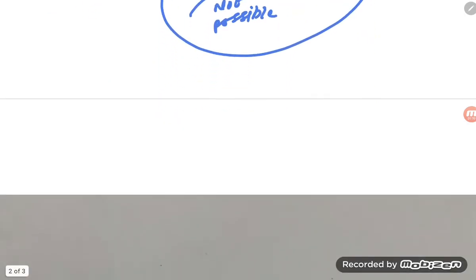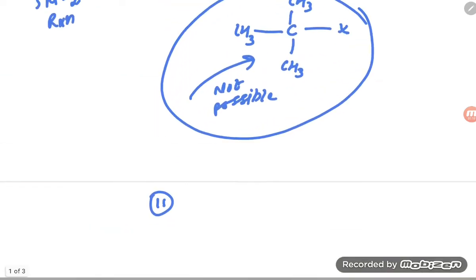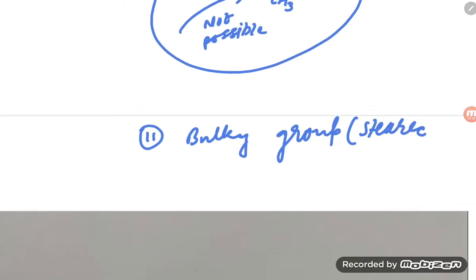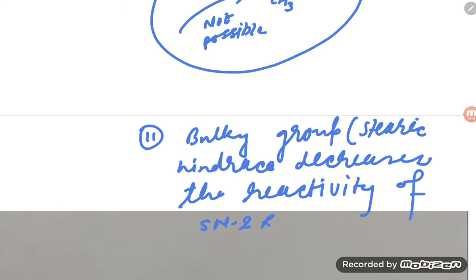So what is the point, student? The second point is that a bulky group means steric hindrance will be there. Bulky group, steric hindrance. What will it do, student? Steric hindrance decreases the reactivity of the SN2 reaction.